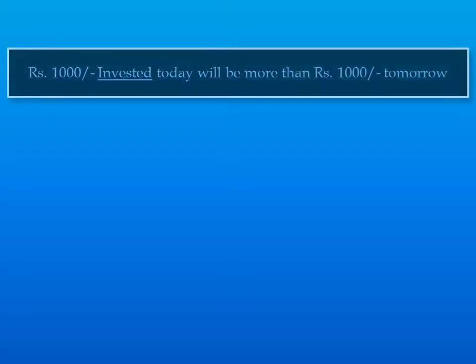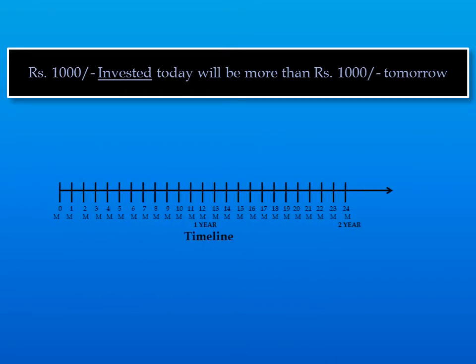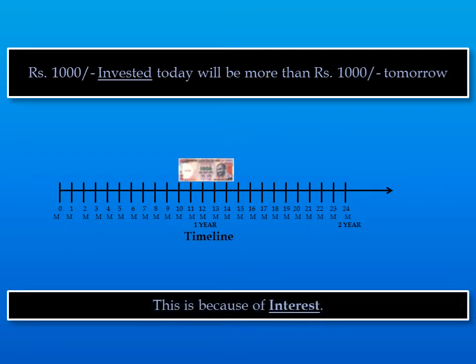Your answer was just plain instinctive, but it is affected by the fact that if you invest rupees 1000 today, tomorrow you will have more than rupees 1000. Why? Let's see with this example. If I draw a timeline, rupees 1000 invested today will be more than rupees 1000 after 1 year. The value of rupees 1000 will increase with time, and rupees 1000 invested today will earn interest on it. So this value increases because of interest.